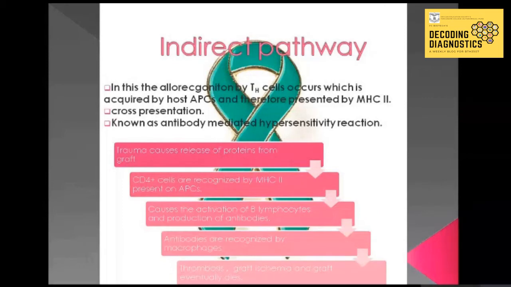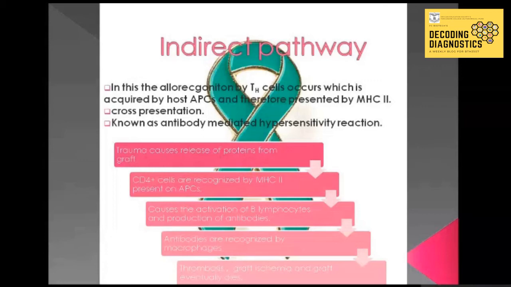Now, since TH cells are activated in this process, this will activate B lymphocytes, and we all know that B lymphocytes are mainly involved in antibody production, and so this process is known as antibody mediated hypersensitivity reaction, because in this process antibodies are produced in abundance.